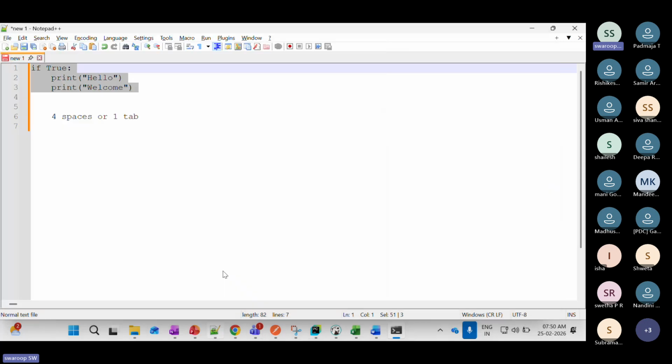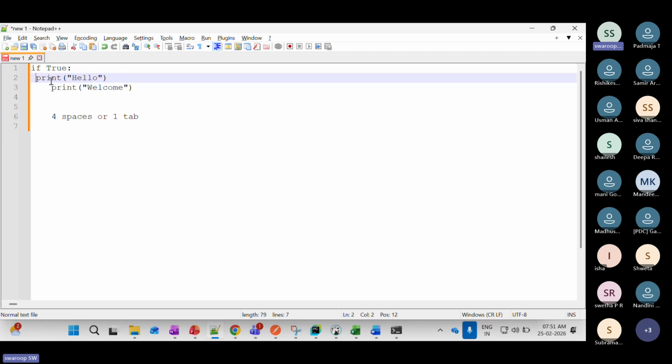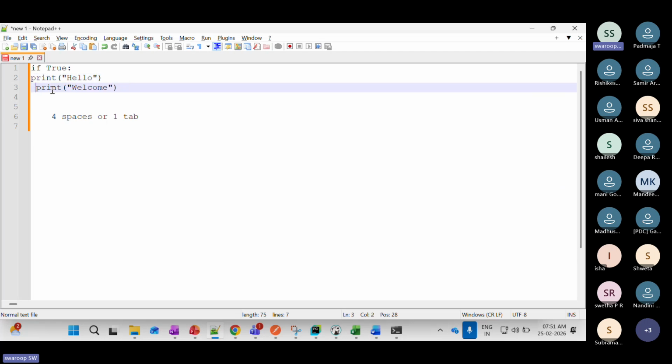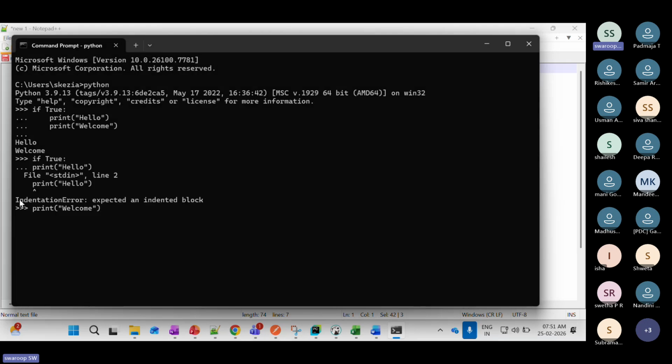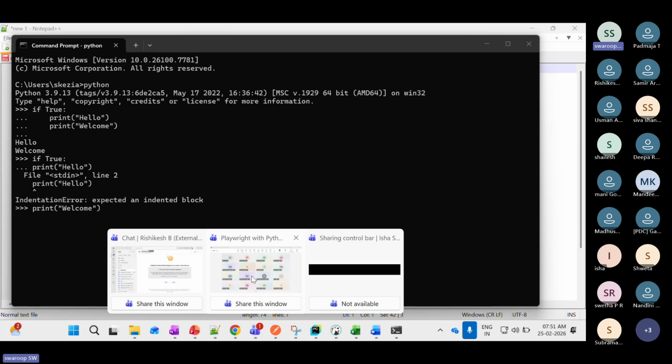Now if I'm trying to print without the indentation, if true, print hello, welcome. See here what it is saying: indentation error, expected an indented block. So in Python, everything is separated by the indentation, that is the space. Any doubts?